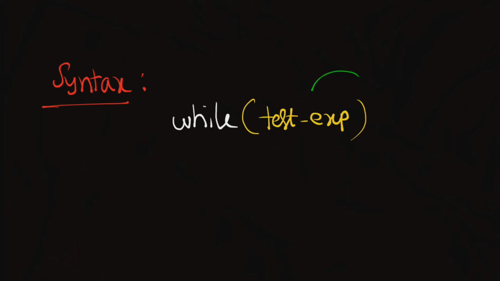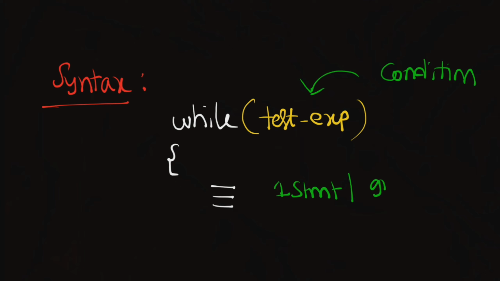This test expression we can also call the condition. After that we define a set of statements or one statement; that is, we define either one statement or a group of statements. This we can call the body,